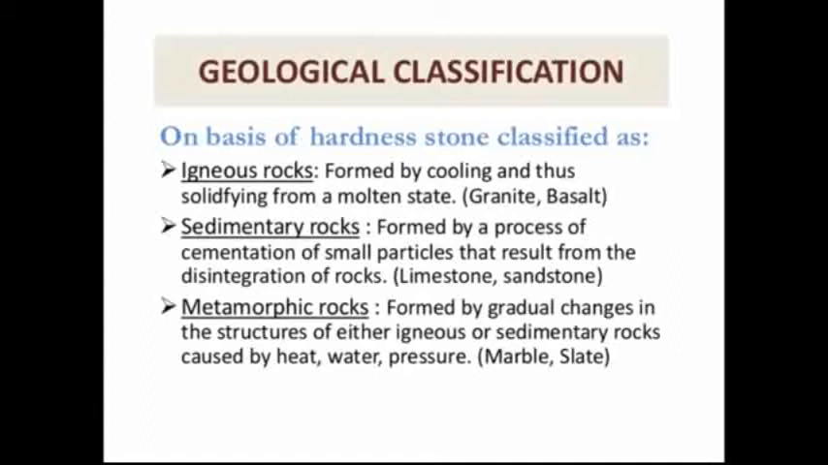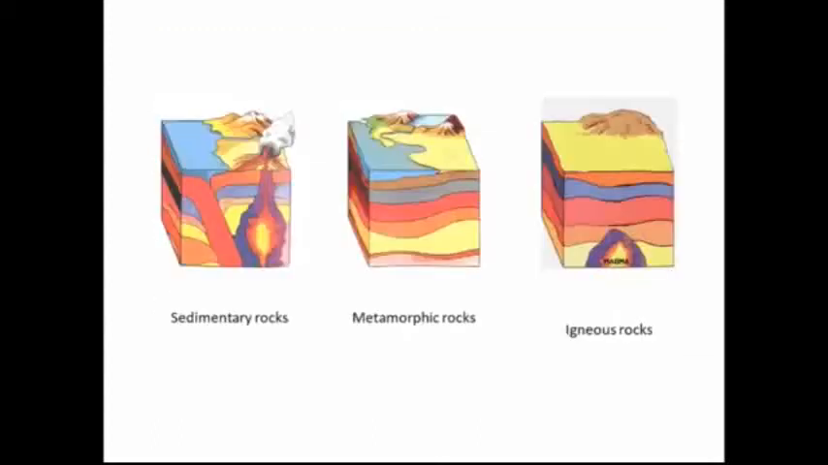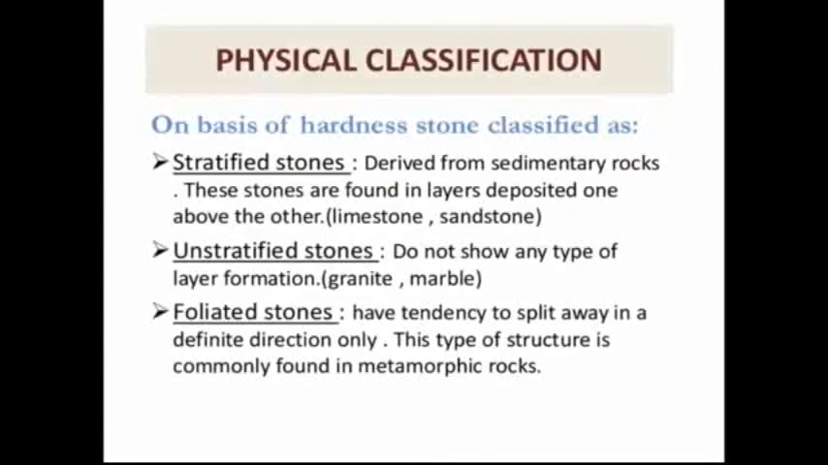Metamorphic rock is formed by the gradual changes in the structure of either igneous or sedimentary rock caused by heat, water and pressure. The examples of metamorphic rock are marble and slate. Here the figure is given. The first one is sedimentary rock. How sedimentary rock is formed, and how metamorphic and igneous rocks are formed.